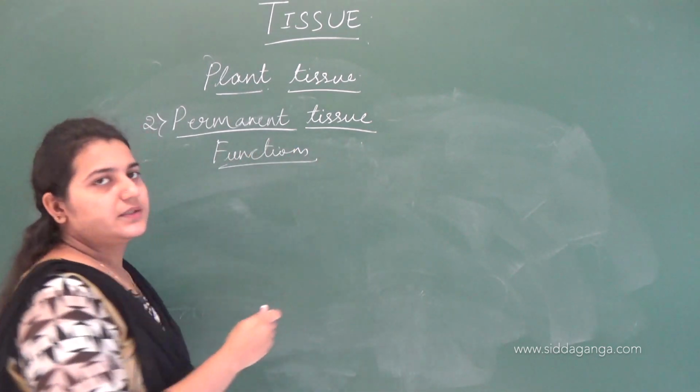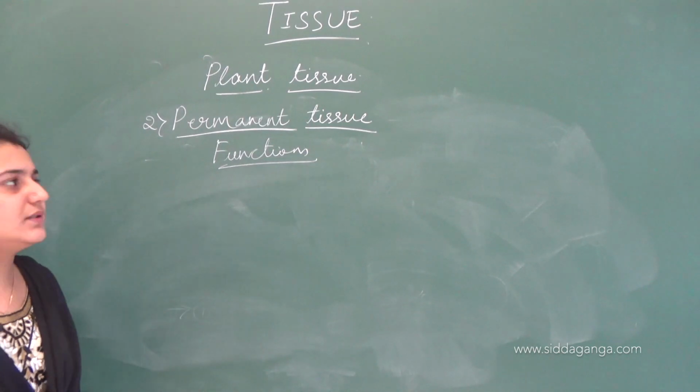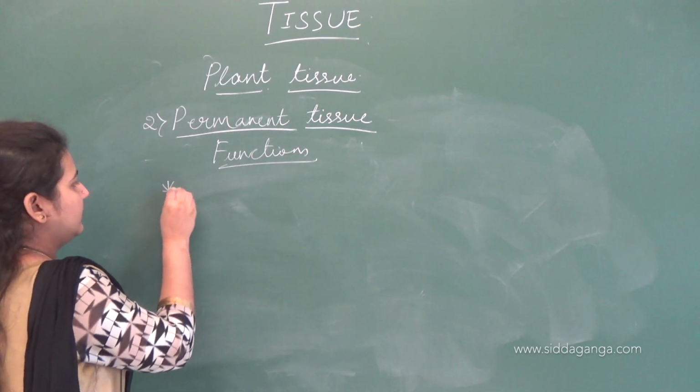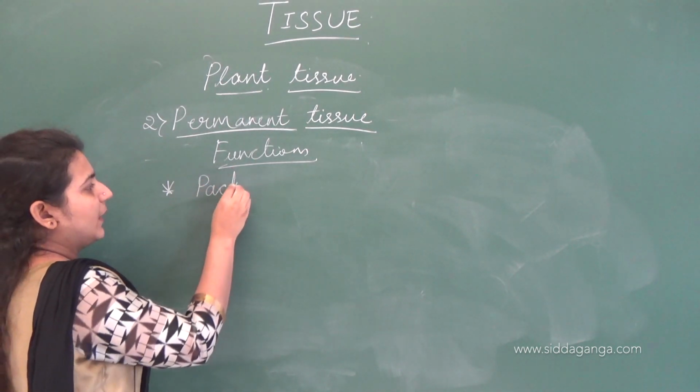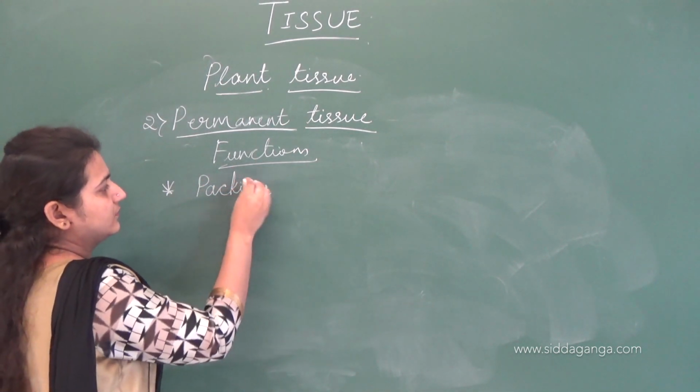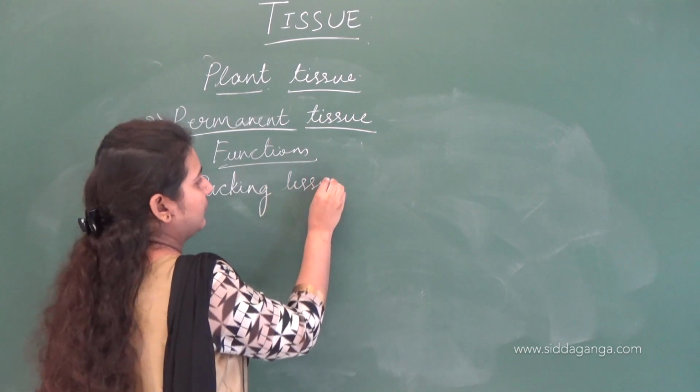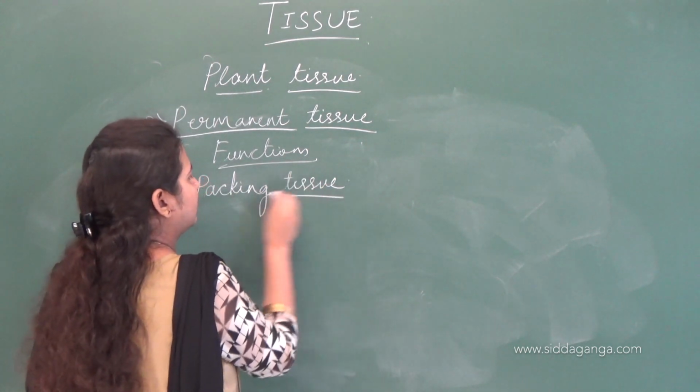Okay. Let us see the functions of parenchymatous cells. This parenchymatous cell acts as a packing tissue. So why is it called a packing tissue?